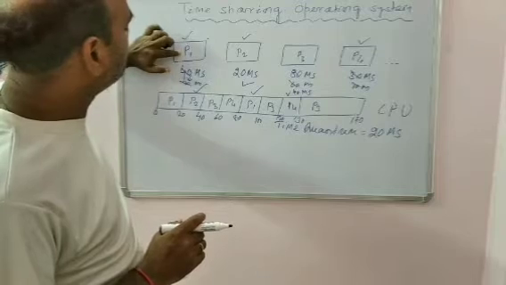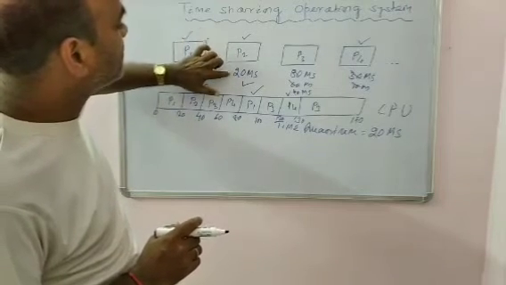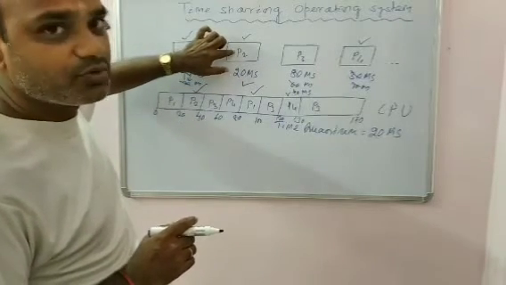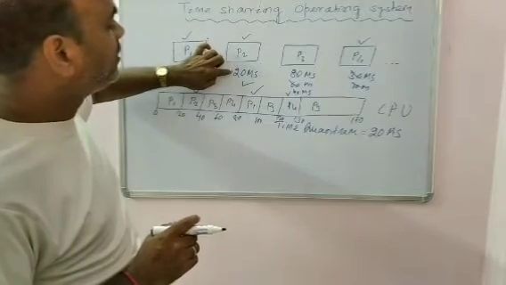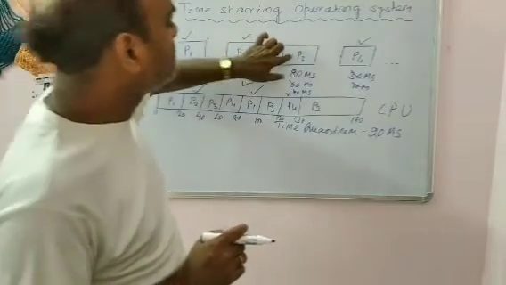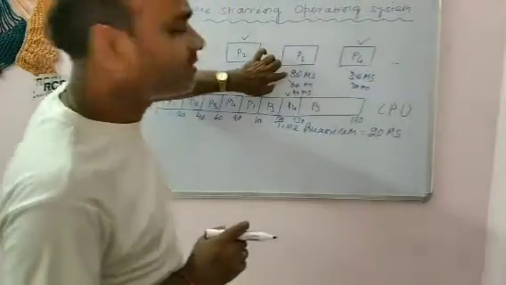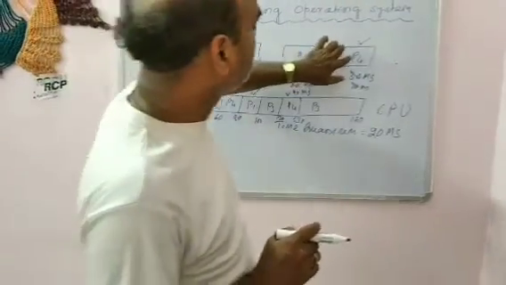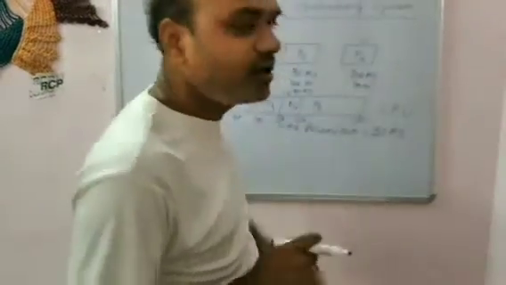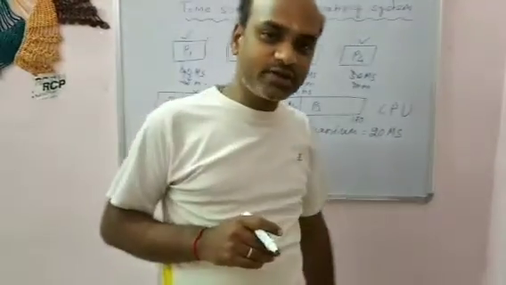The processing time of P2 is 20 milliseconds. Similarly, P3 requires 80 milliseconds, and P4 requires 30 milliseconds. This is the process time.